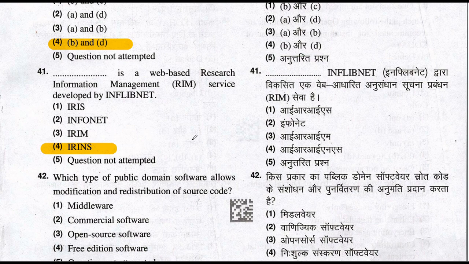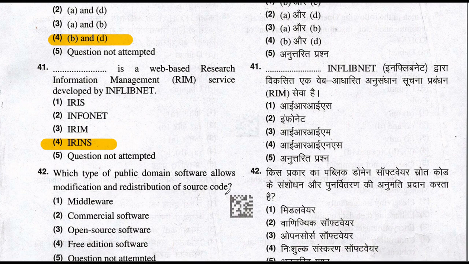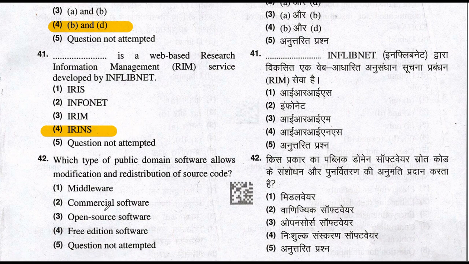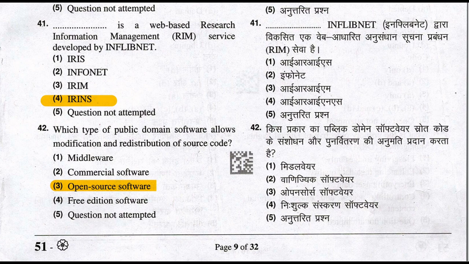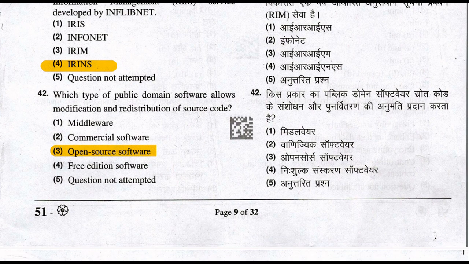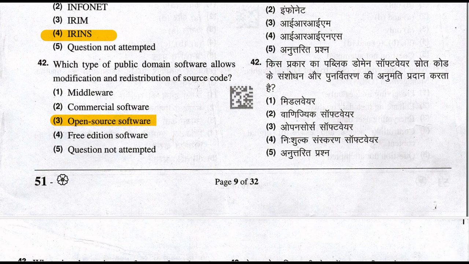Which type of public domain software allows modification and redistribution of source code? The correct answer of this question is open source software, option number 3. Open source software is the type of public domain software that allows modification and redistribution of source code. Let's move to question number 43.